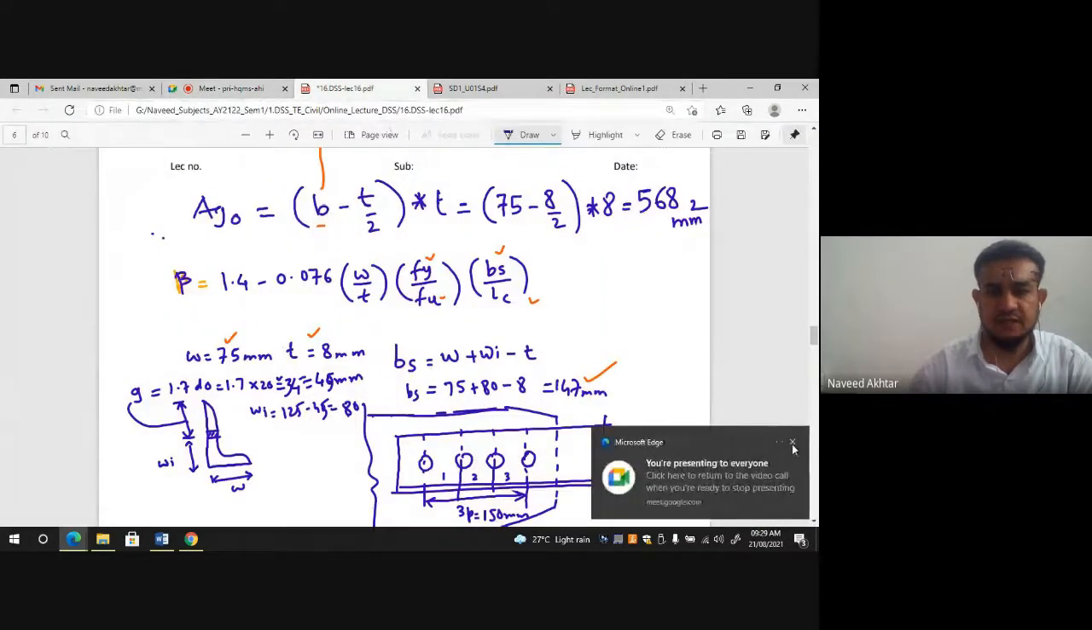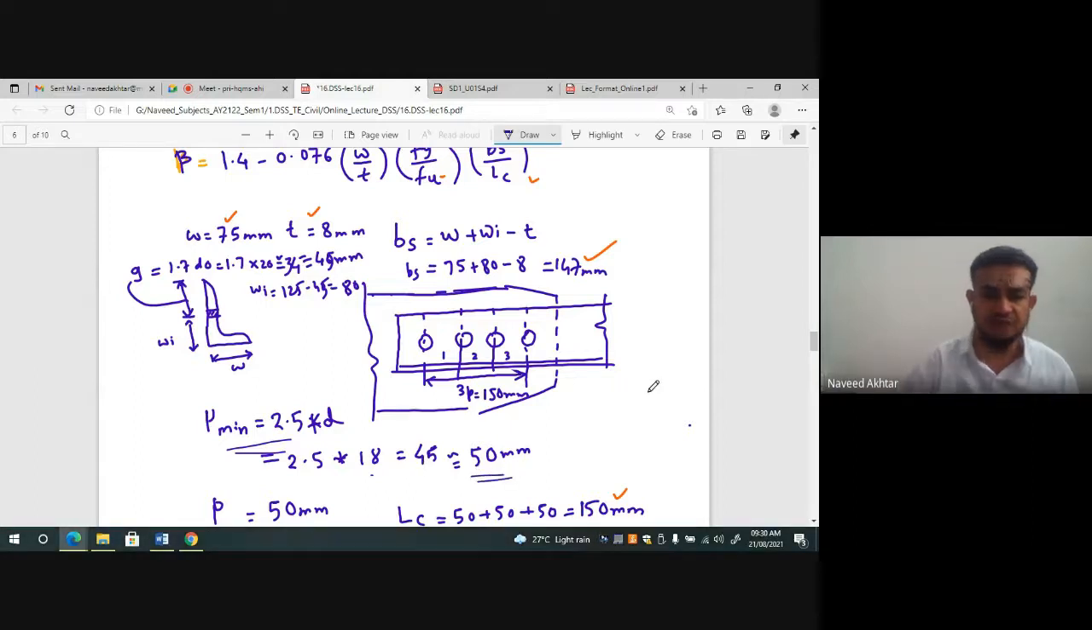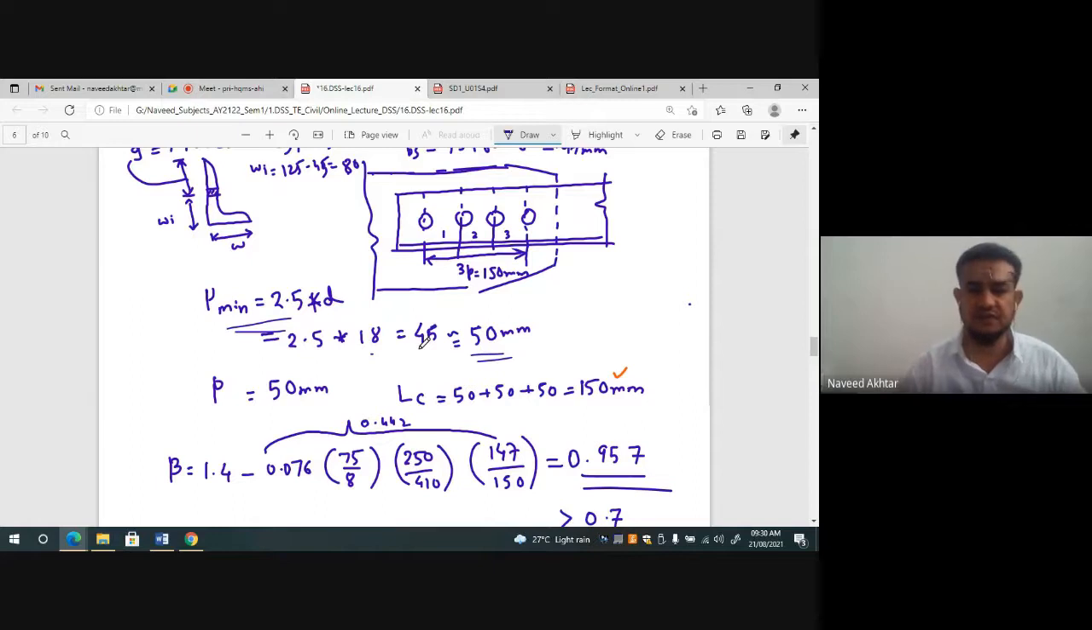given values, then you have to draw this and put these values. Lc is the length of connection, and the length of connection is from the center of the first bolt to the center of the last bolt, that is 4 bolts. So from the center of the first bolt to the last there are 3 pitches, and the minimum pitch you can find out is 2.5 times D, where D is the nominal diameter of the bolt, that is 18. That comes to 45, and we are taking it as 50 mm. So 3 pitches of 50, 50, 50, and it is nothing but Lc equal to 150 mm.